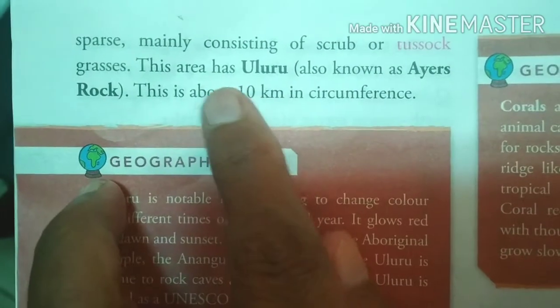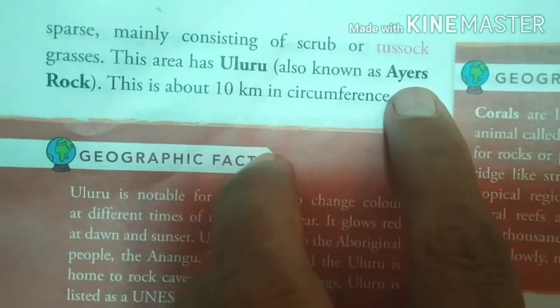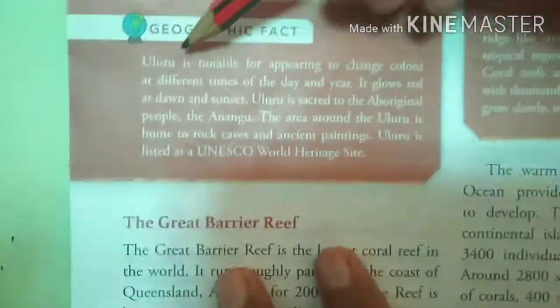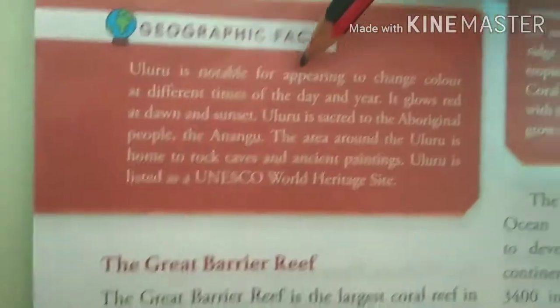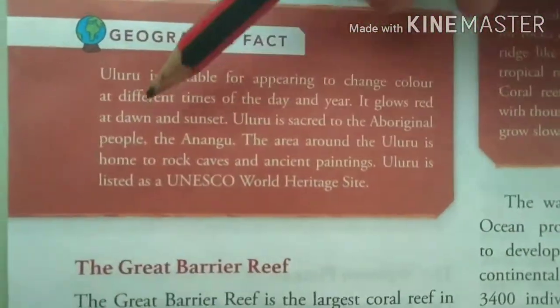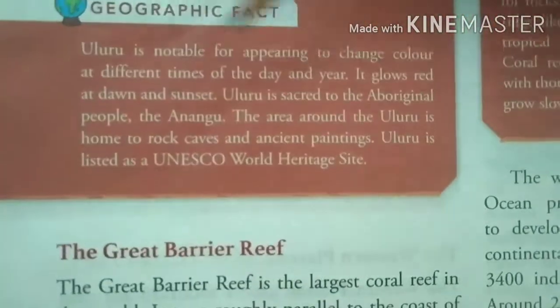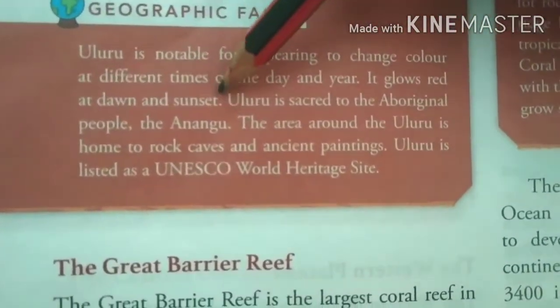This area has Uluru. This is the important feature of this part, also called Ayers Rock. It is written here also. Uluru is notable for appearing to change color at different times of the day and year. It glows red at dawn and sunset.